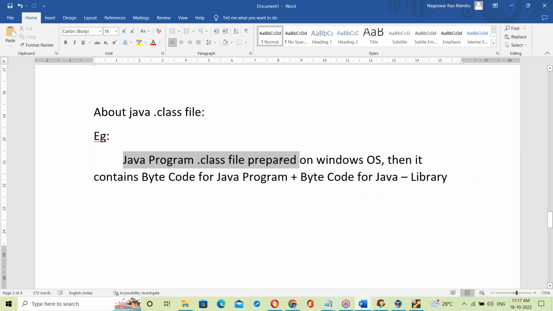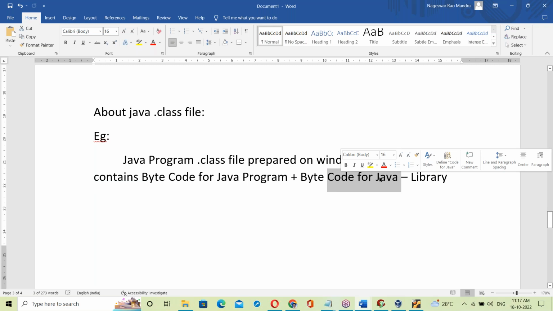See, the Java program dot class file is prepared in this way on Windows OS. It contains byte code for the Java program and byte code for the Java library. The Java library is also developed in Java. So finally, it's purely Java code.